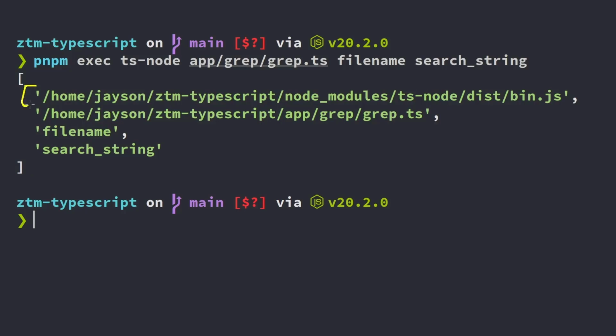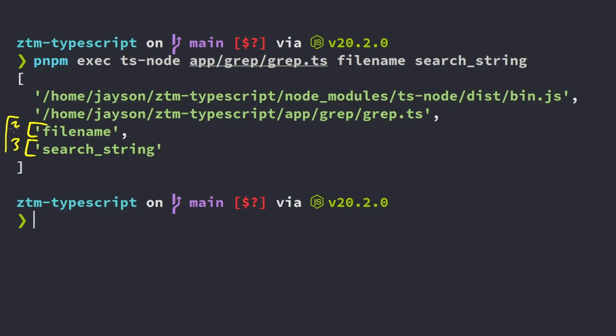So we have this thing right here, which is node_modules ts-node. So this is our ts-node command. And then we have our grep.ts. So it looks like our arguments start here. So this is 0, 1, 2, and then 3. So we don't care about this bin.js, and we don't care about grep.ts because that's just a program. We're concerned with the file name and search string, and those are in positions 2 and 3.